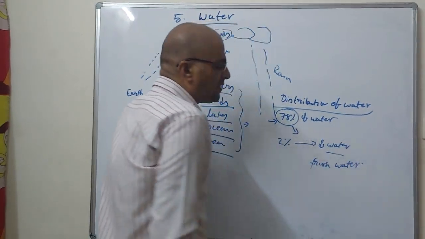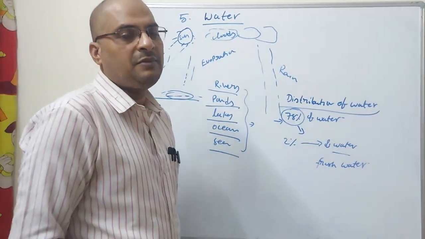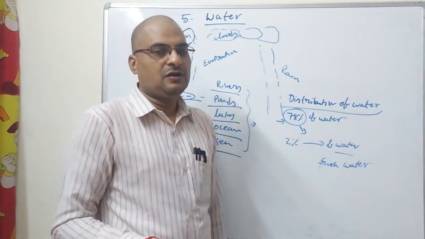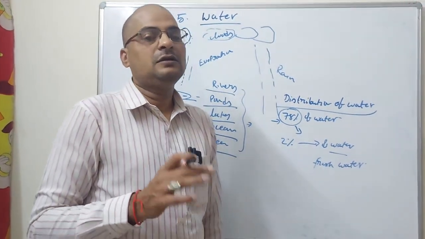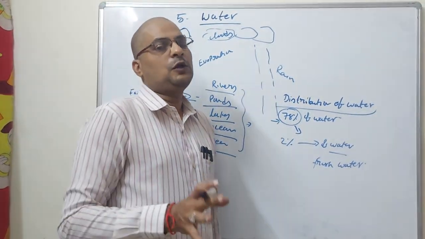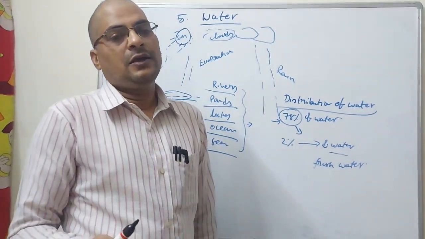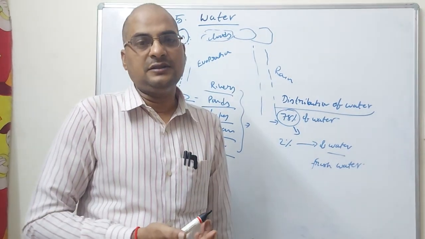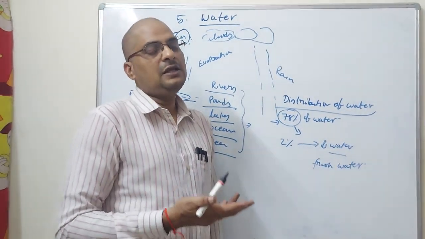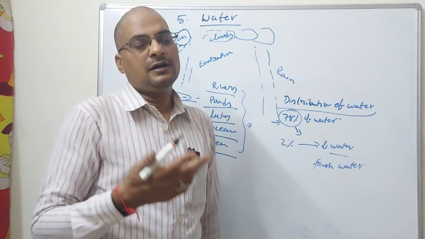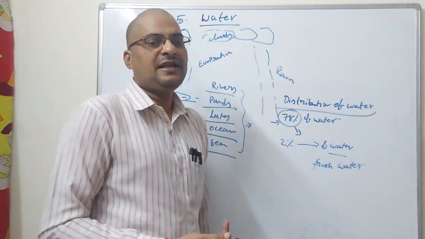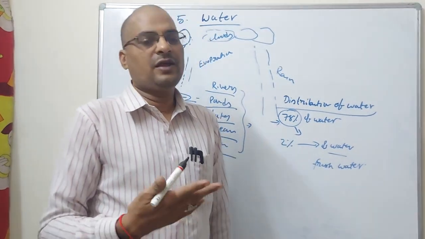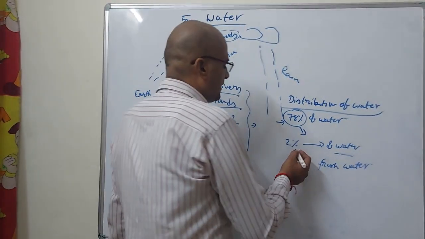What is the meaning of fresh water? Fresh water means for drinking purposes only. For humans, we use this 2 percent of water on the earth for drinking, bathing, cleaning vessels, and all kinds of agriculture. We are using only the 2 percent of water.